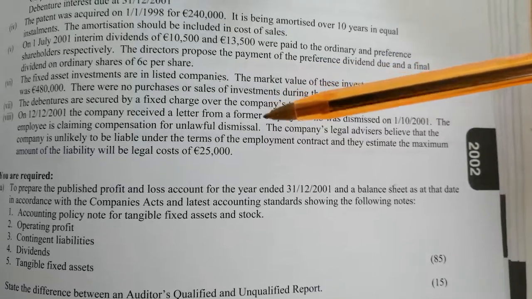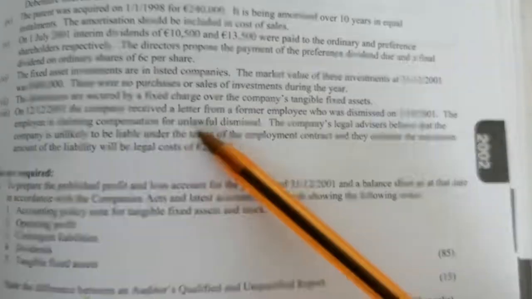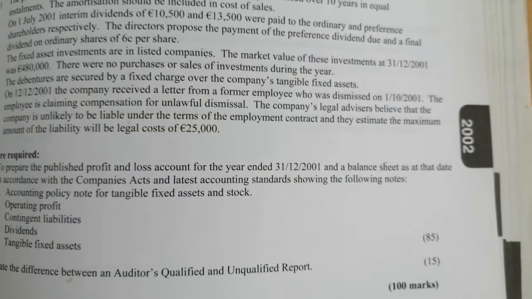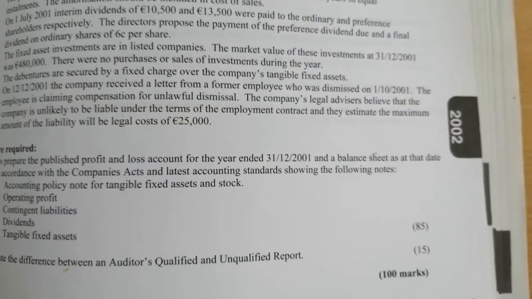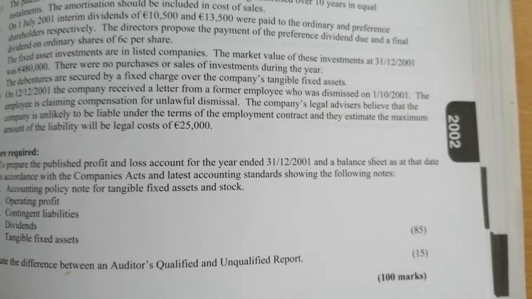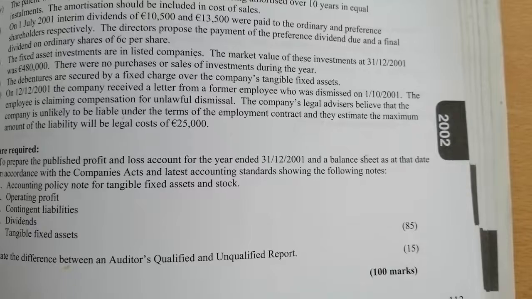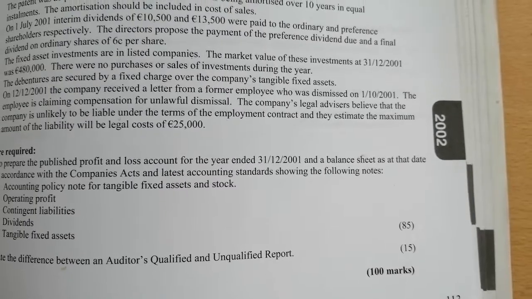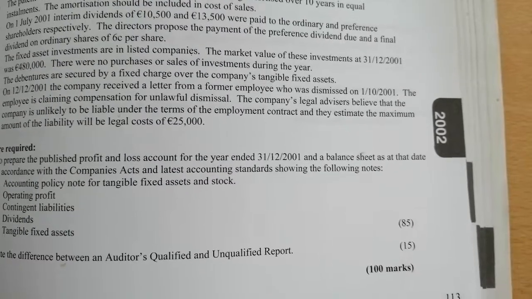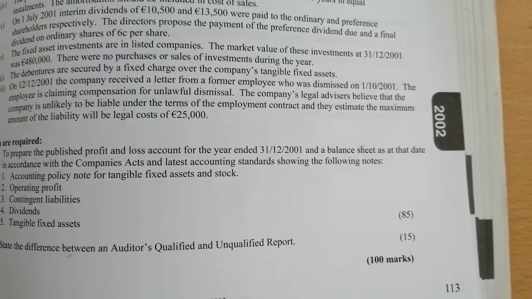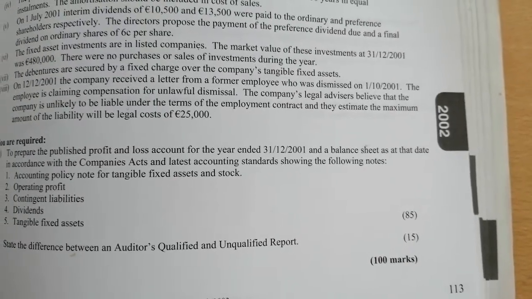So I'll read this particular contingent liability first. It says, on the 12th of the 12th, 2001, the company received a letter from a former employee who was dismissed on the 1st of the 10th, 2001. The employee is claiming compensation for unlawful dismissal. The company's legal advisors believe that the company is unlikely to be liable under the terms of the employment contract, and they estimate the maximum amount of liability will be legal costs of $25,000.